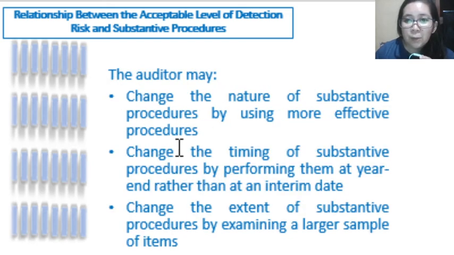So the auditor may also do the following. Change the nature of substantive procedures by using more effective procedures, by performing them at year-end rather than at interim date, because at year-end the transactions have already been completed and the data can be complete as well. He can also change the extent of the substantive procedures by examining larger samples of the items. So, doing more substantive audit procedures to reduce audit risk.